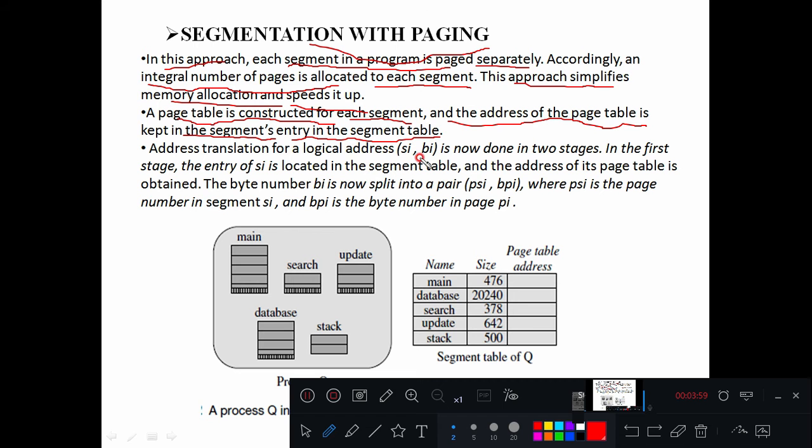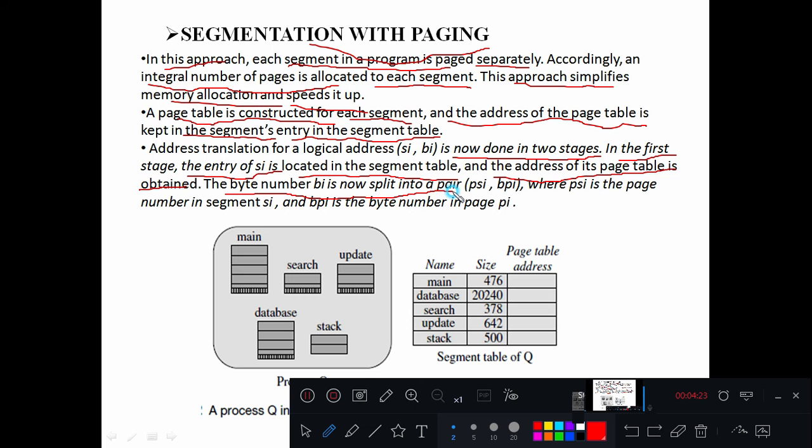Address translation for a logical address is now done in 2 stages. In the first stage, the entry of si is located in the segment table and the address of its page table is obtained, because now a segment is divided into a number of pages, right? So we need two kinds of information: one is the segment address as well as the page address, right?